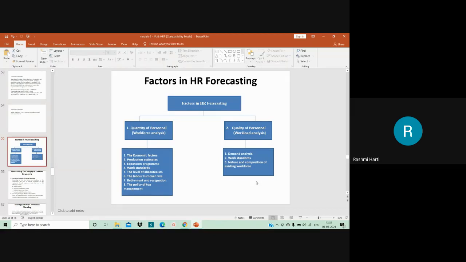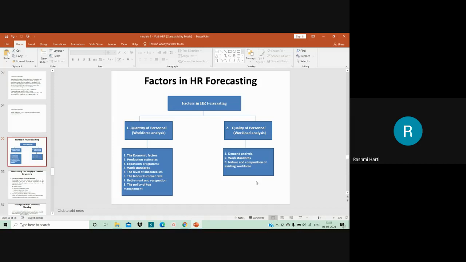The second factor which affects the HR forecasting is production estimates. Manpower requirement in some cases may vary closely with fluctuations in production. Sales forecasts are the basis upon which the estimates of manpower requirement are built. However, how much manpower is needed in a given department of the company depends upon the factory schedules, or may be worked out from sales forecast or storage policies. All these come into consideration.